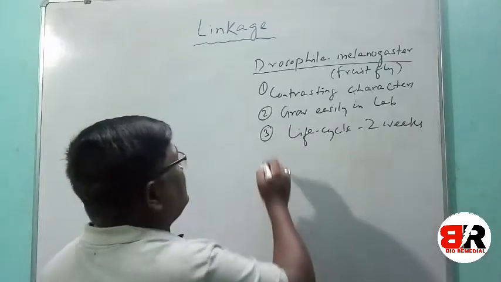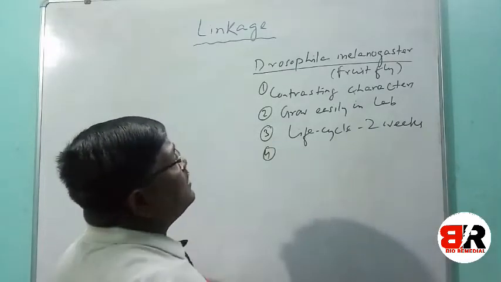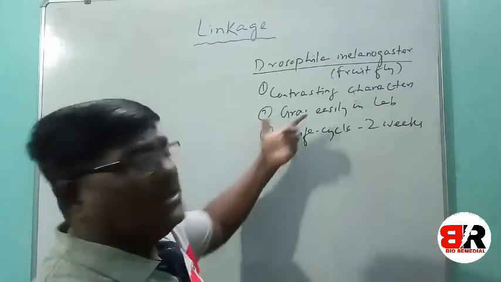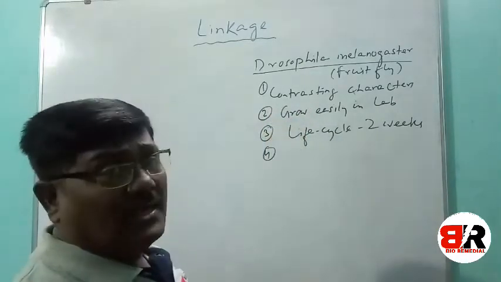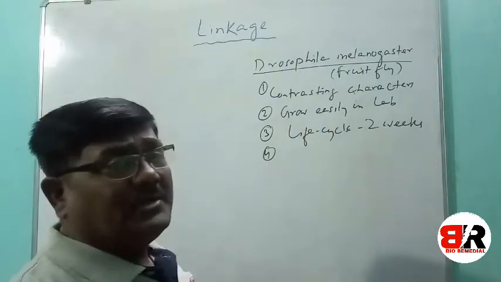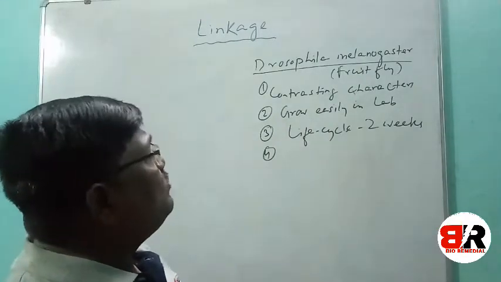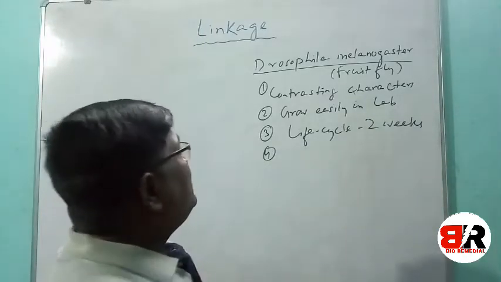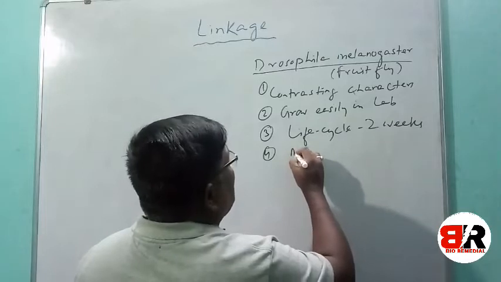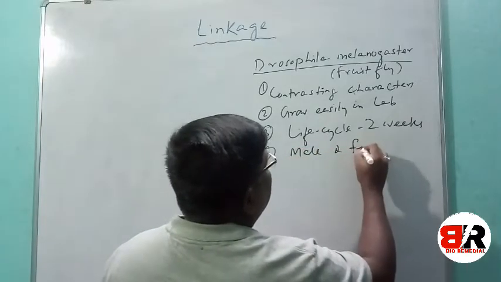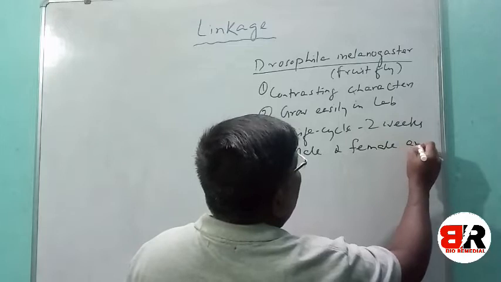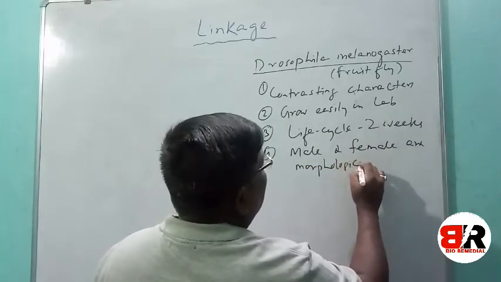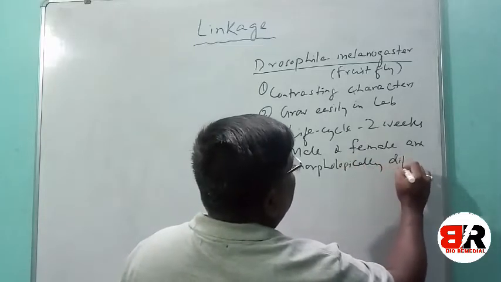So very easy. The fourth reason for selecting Drosophila melanogaster, due to contrasting characters, easy growth in the lab, a 2-week life cycle. And most importantly, male and female are morphologically different.